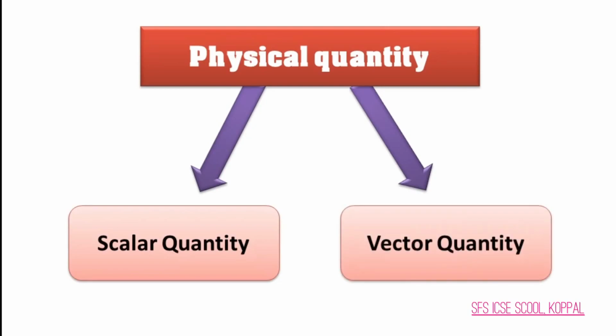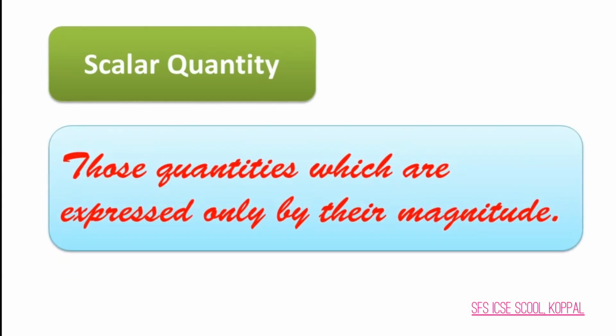I know that we have already studied it. Still, let us study it one more time. Number one, scalar quantities. Scalar quantities are those quantities which are expressed only by their magnitude. What do you mean by magnitude? I will explain you with an example.